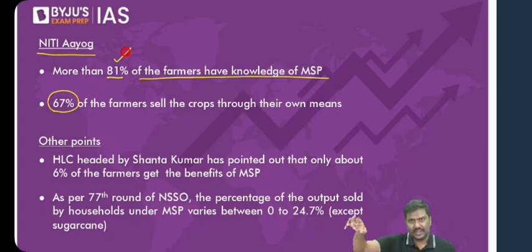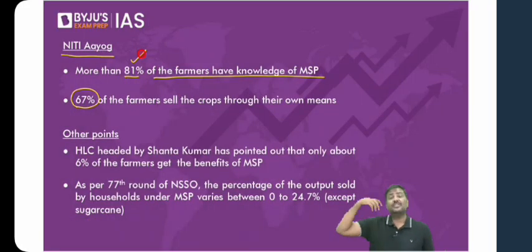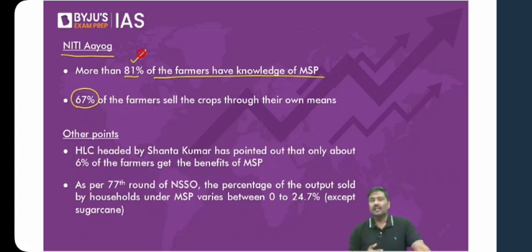There are certain situations wherein government will procure and make payment after 5 days, after 7 days, after 30 days. Now, if you are a farmer, will you prefer the payment on the same day or after 7 days, or even after 3 days? You tell me, as a farmer, what would you prefer? You will prefer the payment on the same day. Now, if the government says, I will not be able to pay it on the same day, I will require 3 days, I will require 5 days, will you sell it to the government or will you sell it in the market?